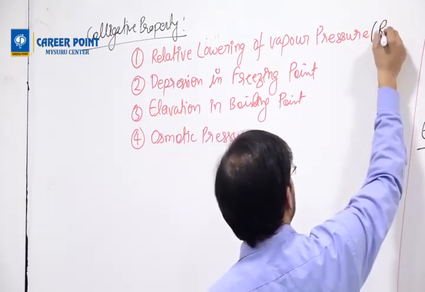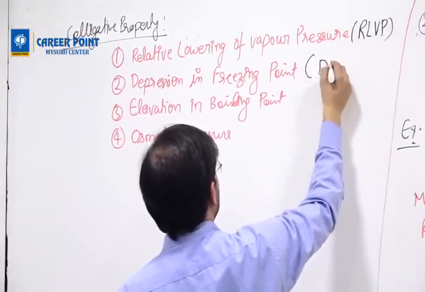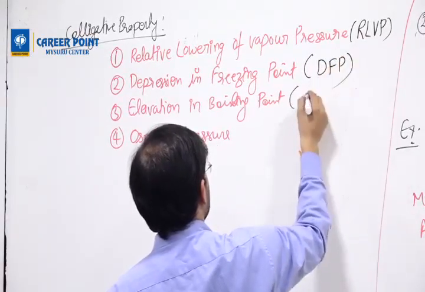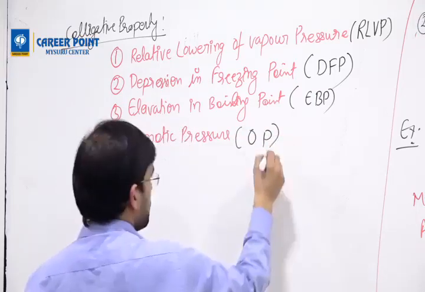This is known as RLVP. This is known as DFP. This is known as EBP. This is known as OP.